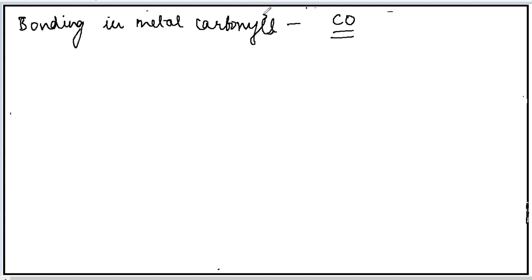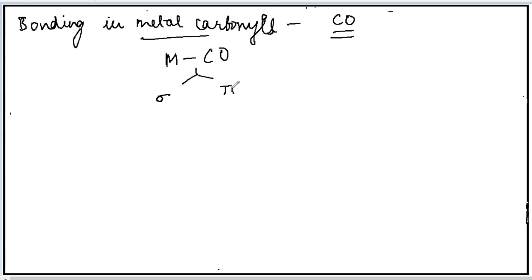So when carbonyl is a neutral ligand, then what will happen? The negative dipole will form a bond with the metal atom. But how the bonding occurs between the metal and carbonyl, that I am going to do here. Now in metal carbonyl, when the bonding takes place between metal and carbonyl, two types of bonds are formed, sigma bond as well as pi bond.